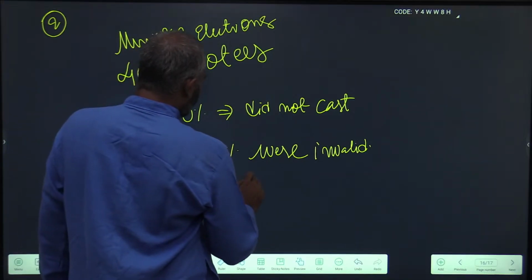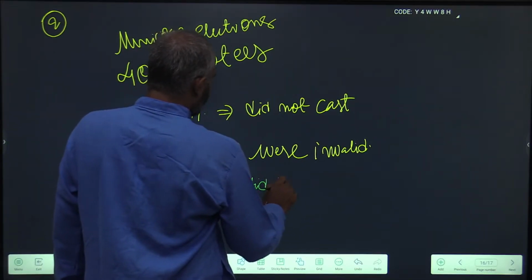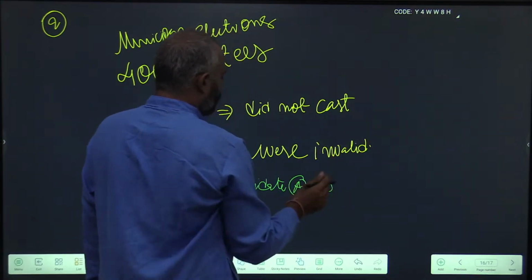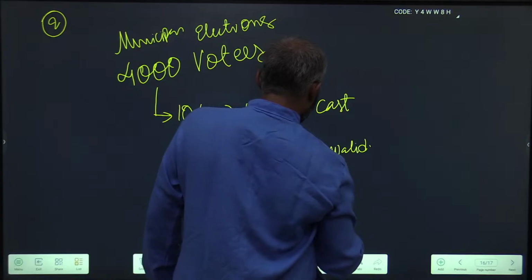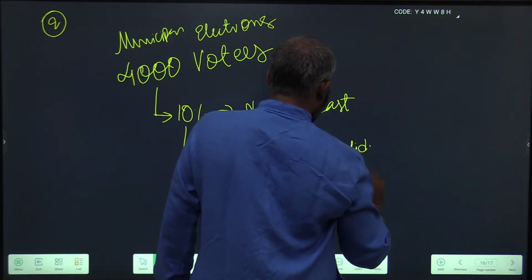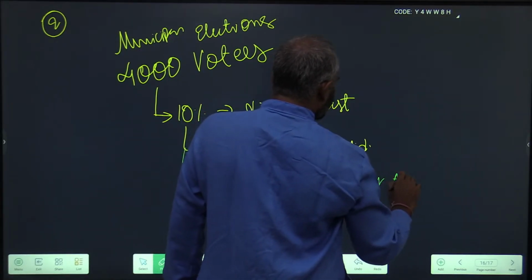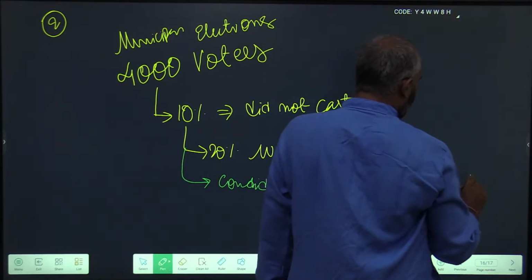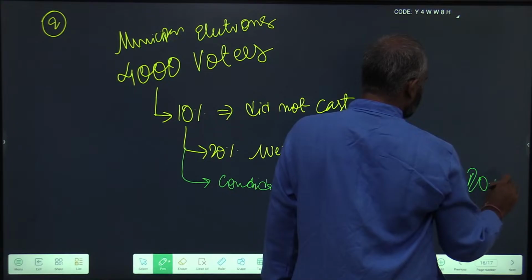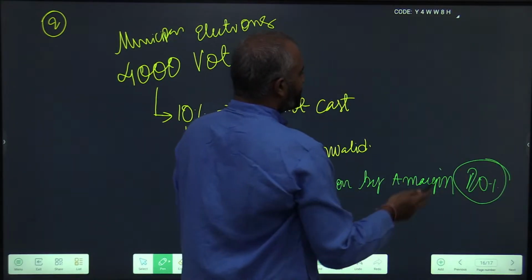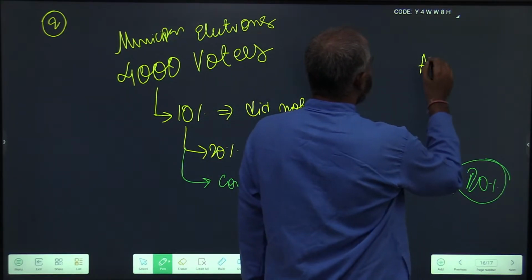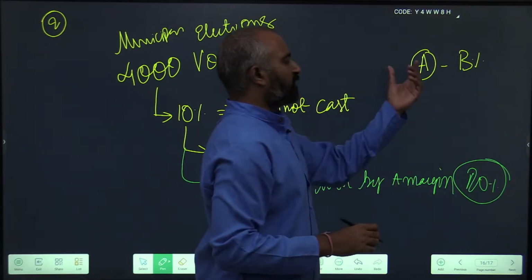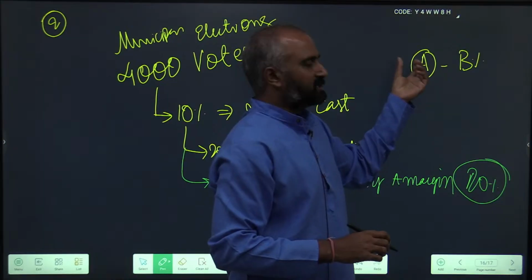Candidate A won by a margin of 20%. What do I mean by margin? Margin is nothing but A's percentage minus B's percentage, the number of votes A got in percentage terms minus B's.